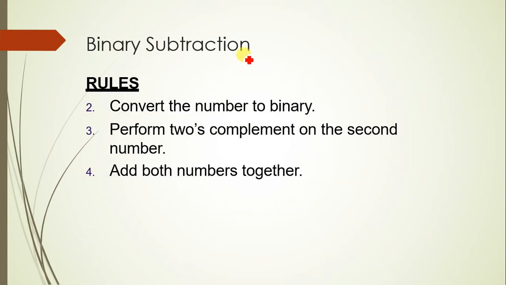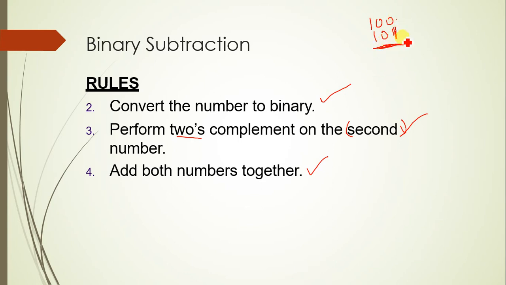Okay, so first thing is, convert any given number into its equivalent binary. Perform 2's complement on the second number. Add both the numbers. That means if two numbers 100 and 101 are given, perform 2's complement on 101 and add it to 100. That will become binary subtraction.